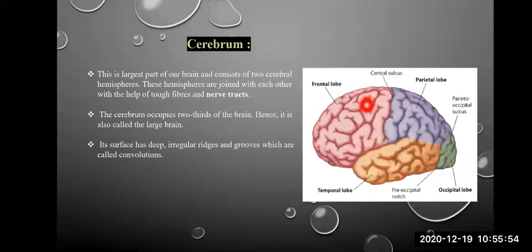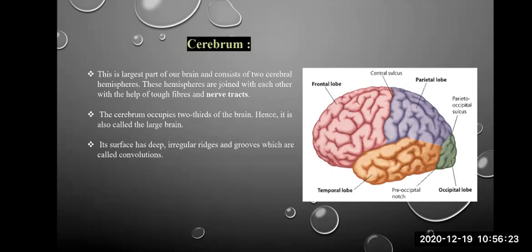Now, the line or the margin or the groove that divides two lobes, these are the deep grooves and they are known as sulcus. Remember, these foldings are known as convolution. These linings are actually the grooves. They are known as sulcus.